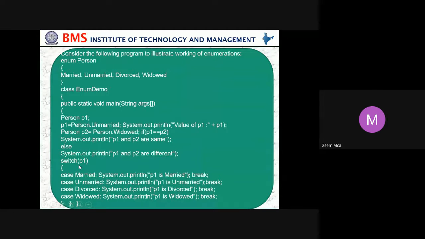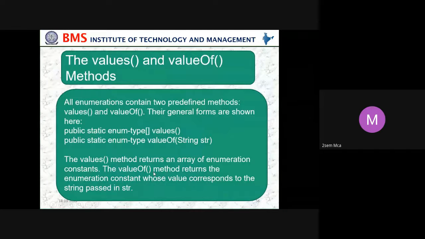Then we can use a switch case, that is P1. So where is it matching with P1? P1 is unmarried. So it will go to the case unmarried and it will print here. Then break. This is a program where we are using enumerators.